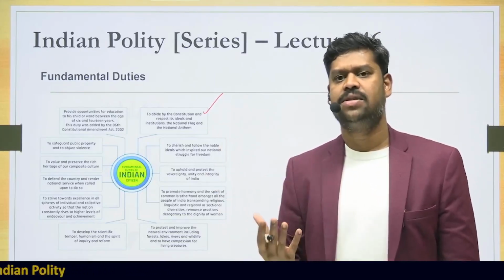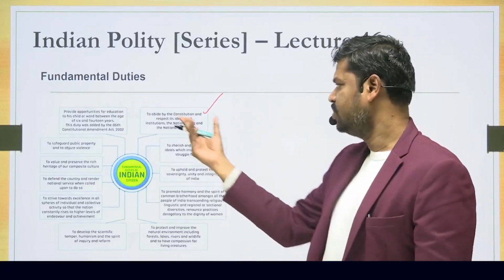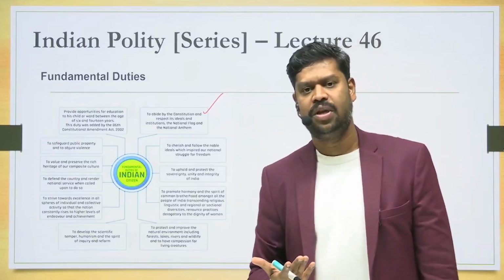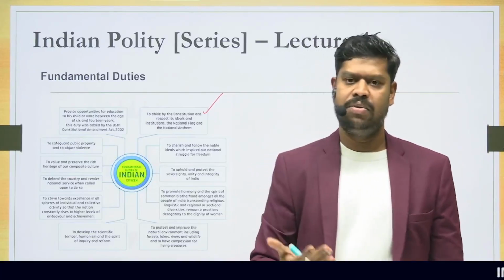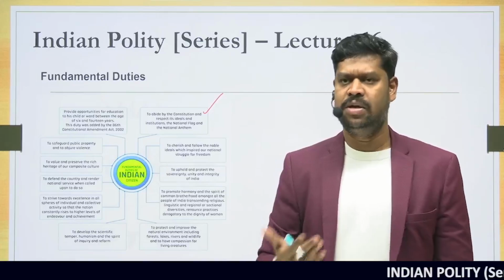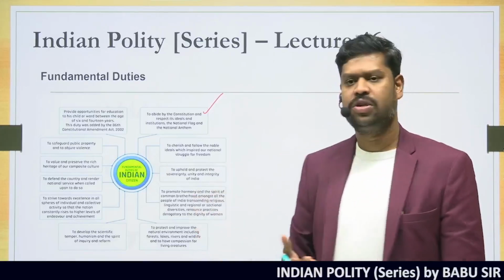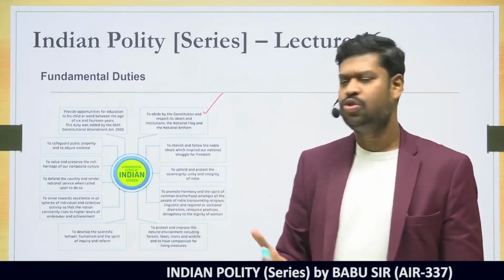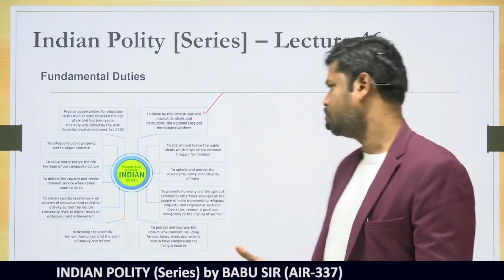So as a citizen, our conduct should respect all those things. Not only that, we should also respect the various institutions under the Constitution. When you talk of institutions under the Constitution, the institutions like Parliament, the institution like Judiciary, all these things have to be respected as a citizen of India. And apart from that, we shall also respect the national flag, national anthem. So all these things should be respected. That is one of our fundamental duties as per the Constitution.